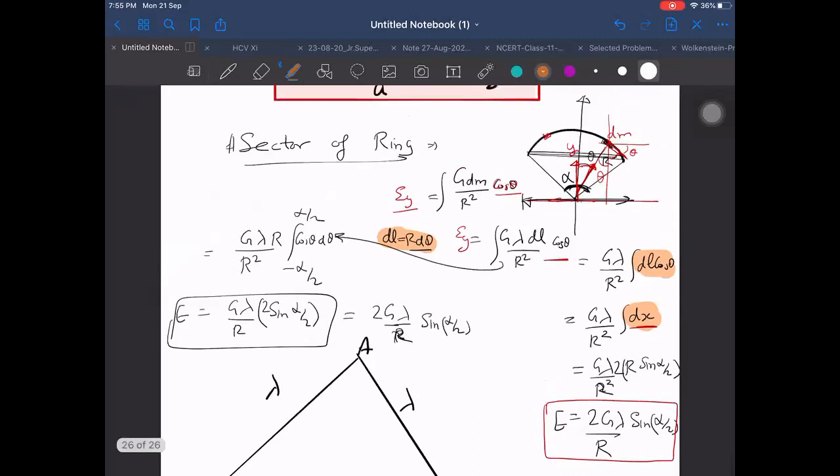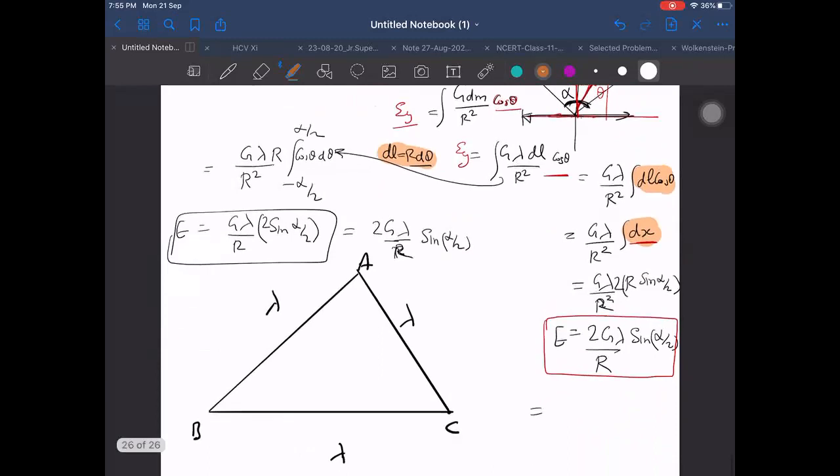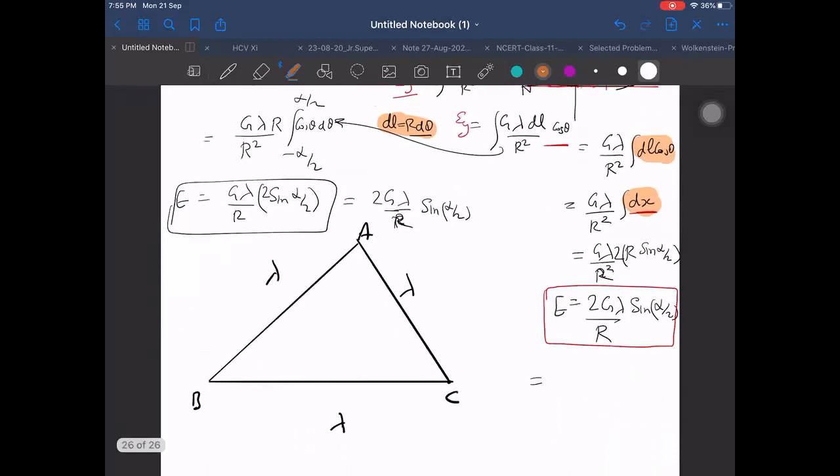And not only these two ways, the third way is by RCM, the center of mass method. But why don't I recommend that method? Because you need to remember the formula for center of mass. If you forget it in the examination, then how will you derive it if you don't know the other ways? It is okay, we can get it that way also, but I don't recommend using only that. I recommend doing it this way.